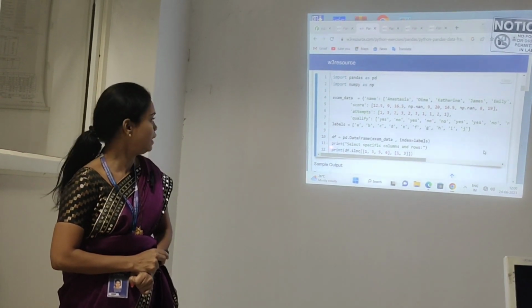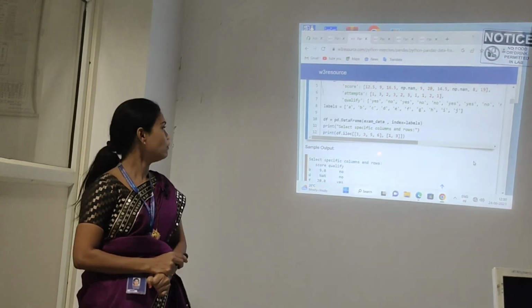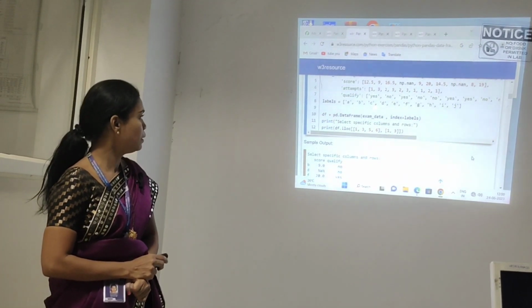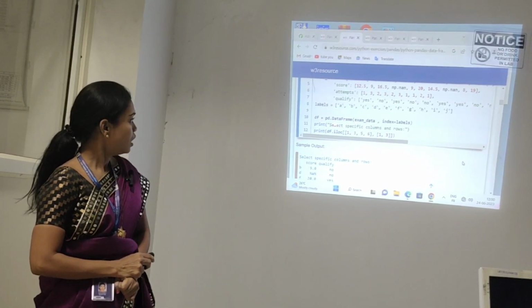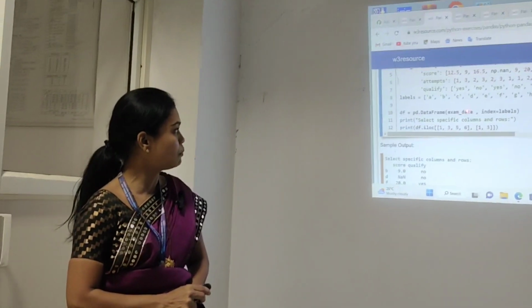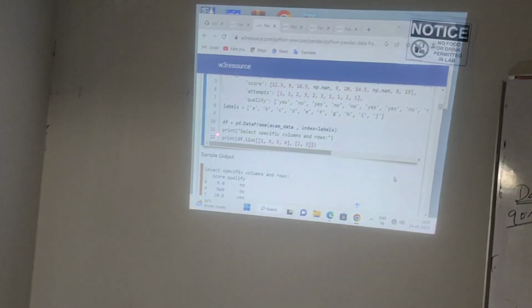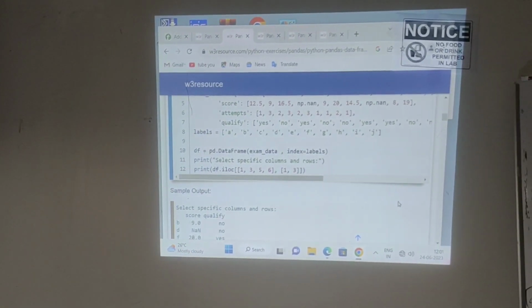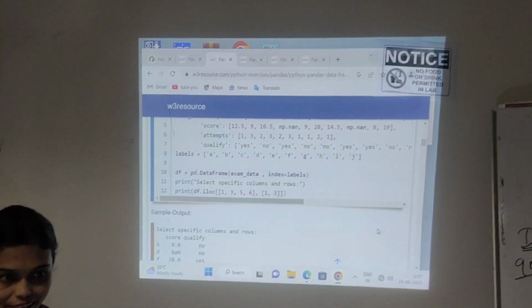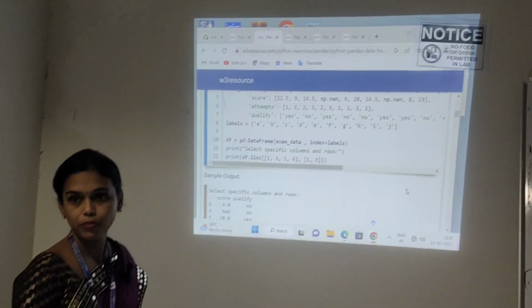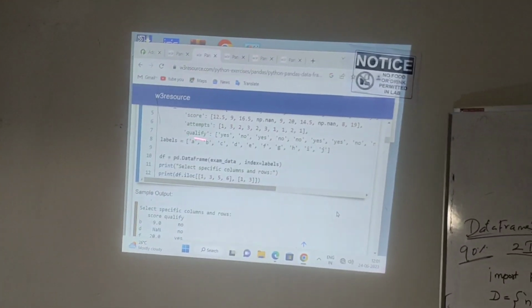Finally, I will print the table. How will I print the table? print(df). By using pd.DataFrame, I create the table from exam_data along with the index, and all the values are stored in the df variable. If I give print(df), it will automatically display the result in tabular format. So this is how I first create a table.